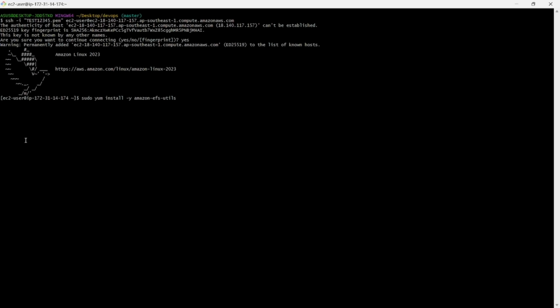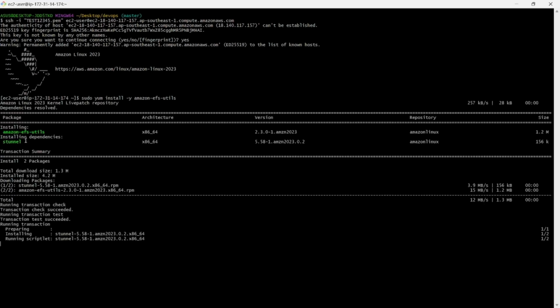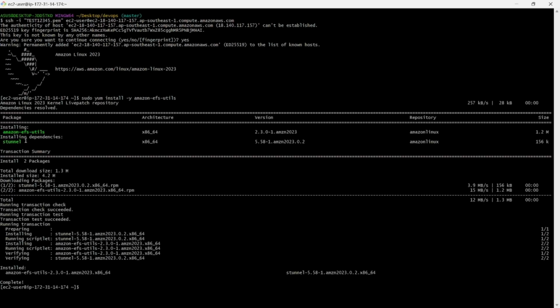Once we install our NFS client, then what we have to do here? We have to create one folder here because we want to mount the NFS. Already we know how to create the folder.